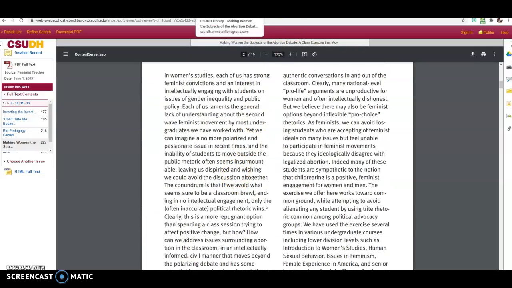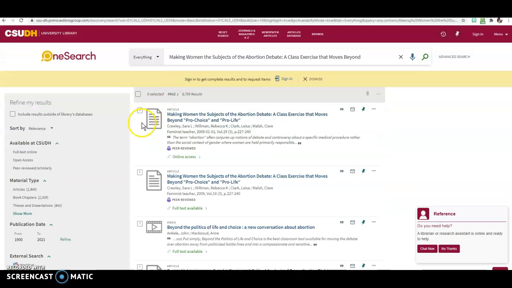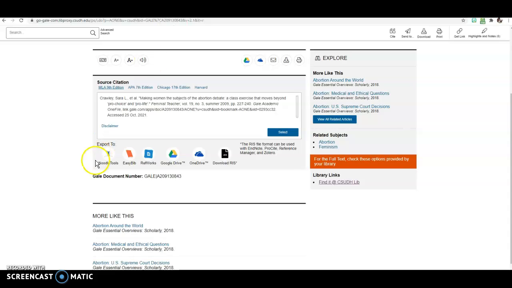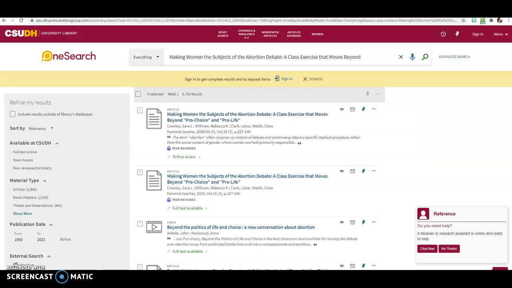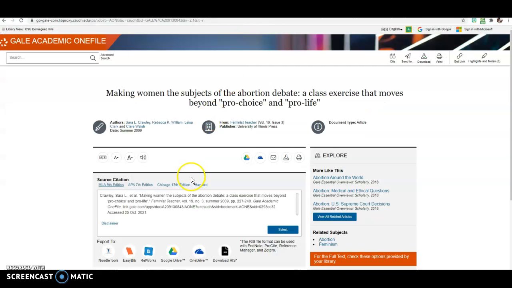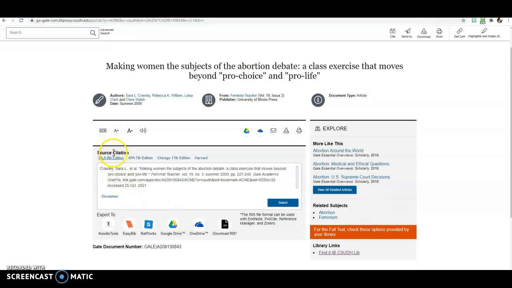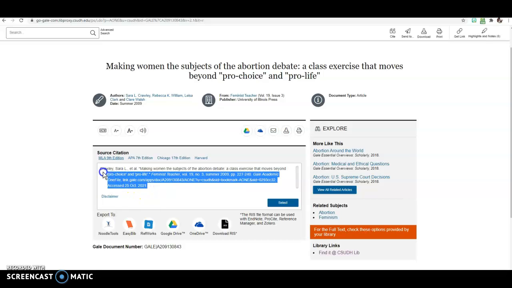Okay, but one little tip that I do want to share with you, when you do find it in your one search using the library database, you can do a little bit of cheating and do your works cited here, because as part of your one search, it will do the works cited for you, right? And so all you have to do is click where it says MLA 9th edition, and you just kind of copy and paste the works cited that it does for you.